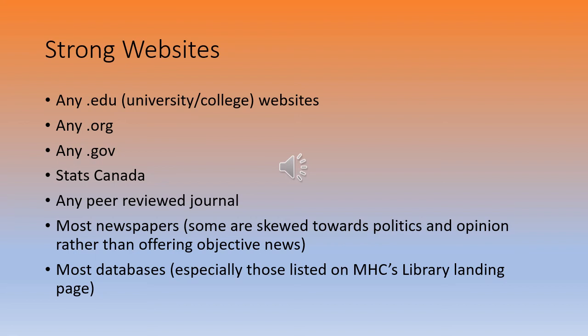Say you Google or Google Scholar a topic. I'm still sticking with my Hazla culture, comparing and contrasting Hazla to the Noongar culture of Australia, and I Google it, and I end up on, say, a Fox News website, and I could see completely that they're skewed towards disliking outside cultures, right? And I know for sure that's not a source that I want to use. But most newspapers aren't like that.